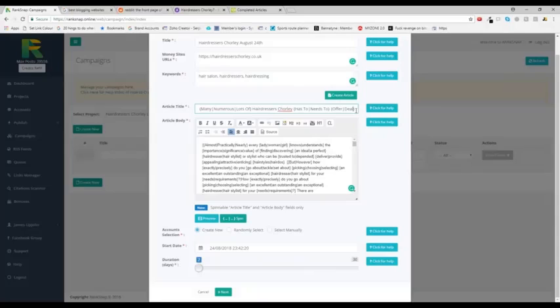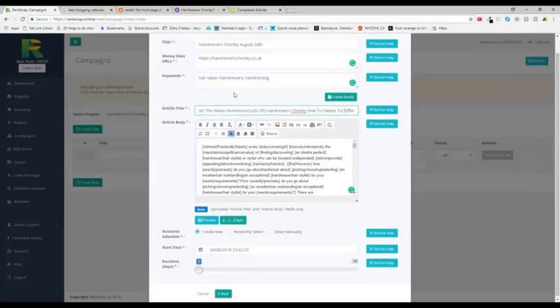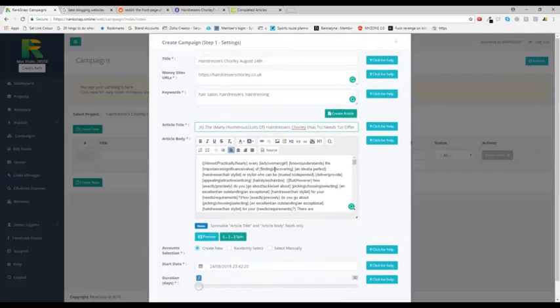If I really didn't like the word deal, I could just come in here and delete that. Remember how it says choose? I'll just get rid of the choose and pipe, and now that's going to make a lot more sense. Okay, so I've got my article in there and it's spun.